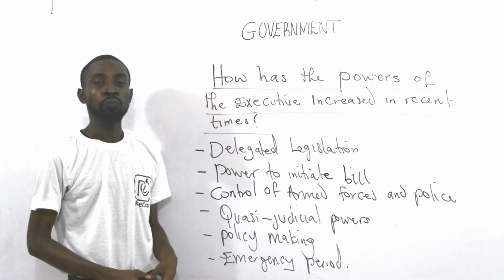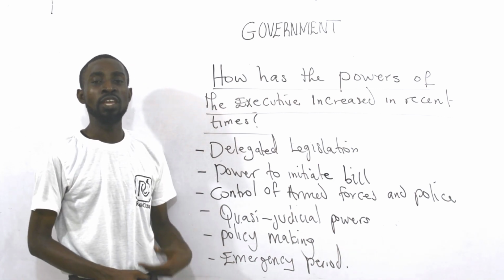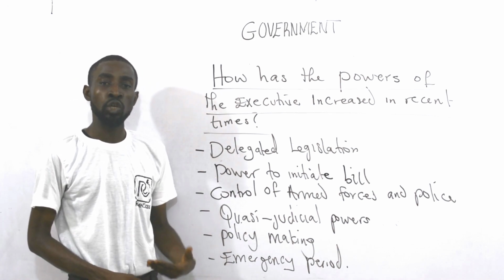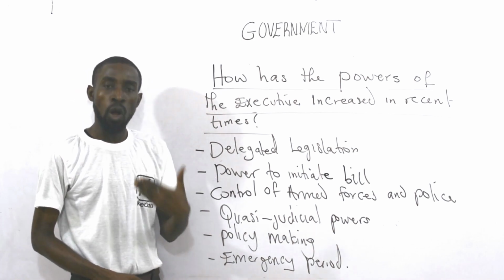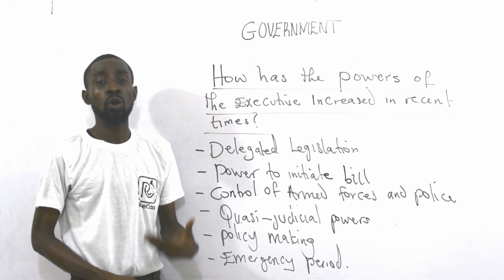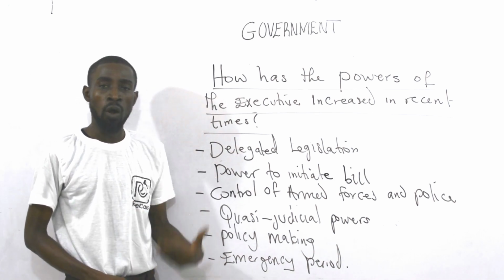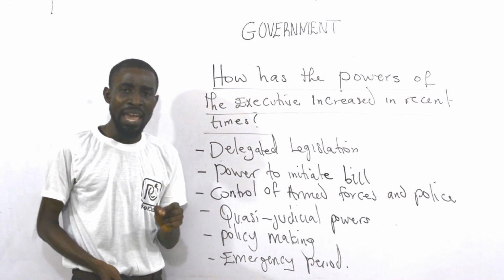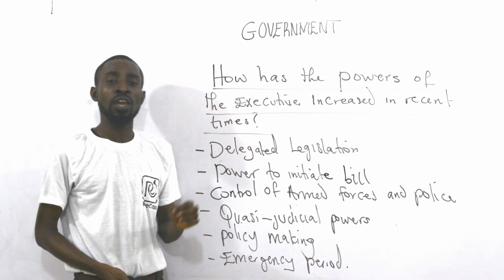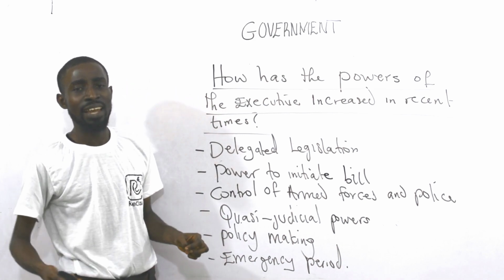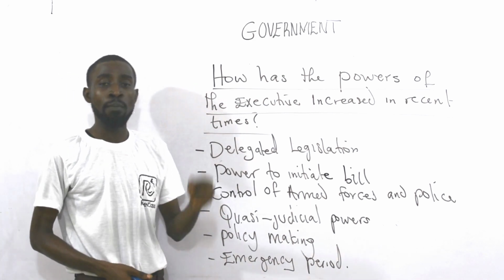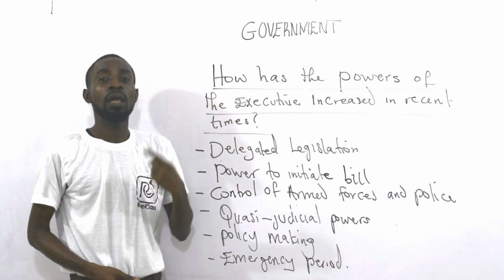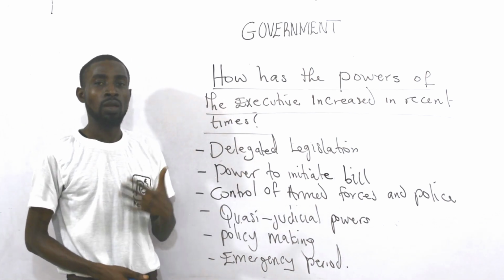If, for example, there is a policy on free education, it is now left with the Minister of Education to make sure that he or she does something extra, making another law to make sure that the same law under free education is strictly followed. That extra law made by the minister under the Ministry of Education becomes a delegated legislation. And since the minister is a member of the executive organ, it has made the power of the executive increase in recent time. And this is a very powerful WAEC question.